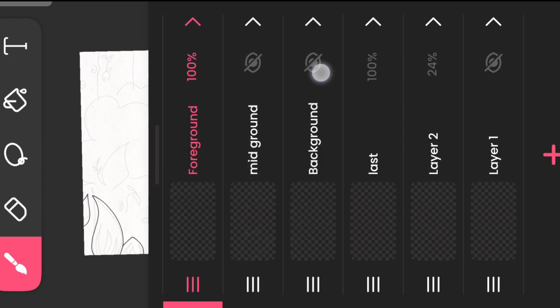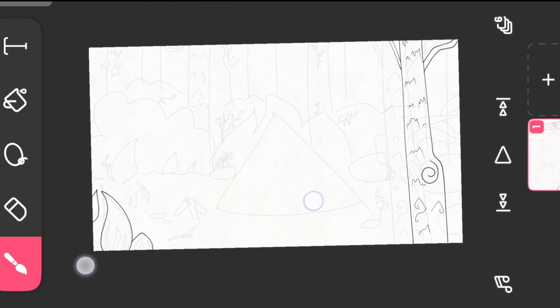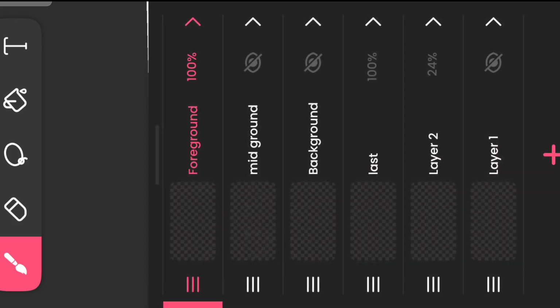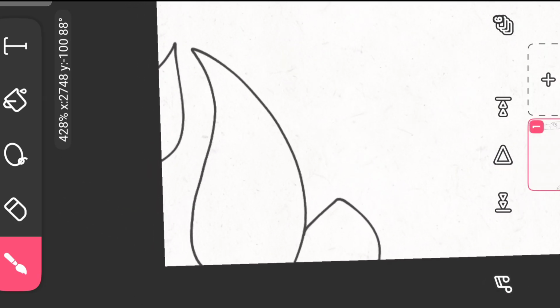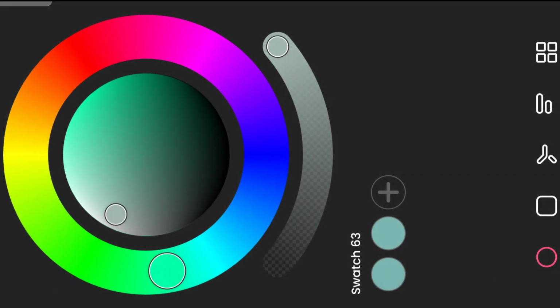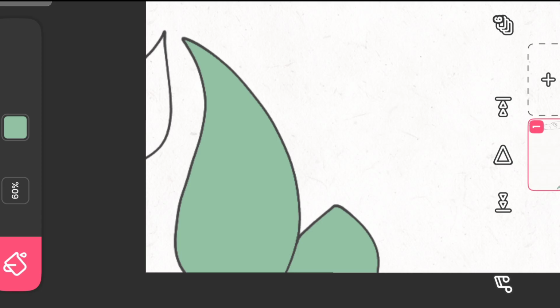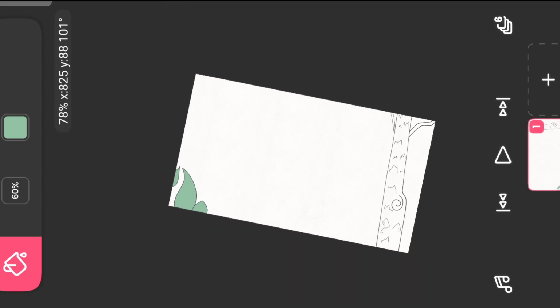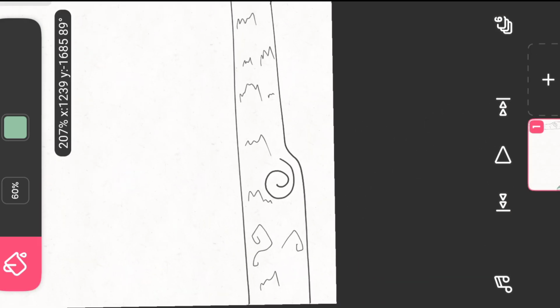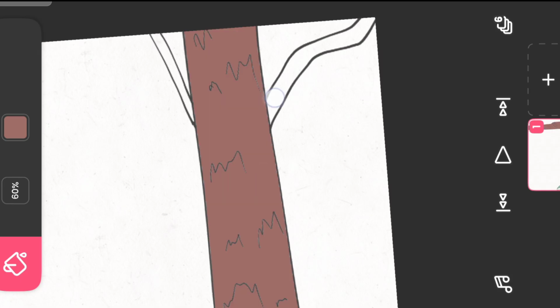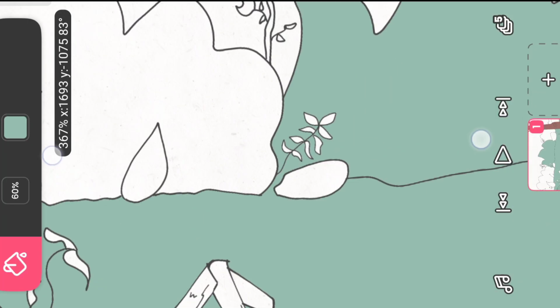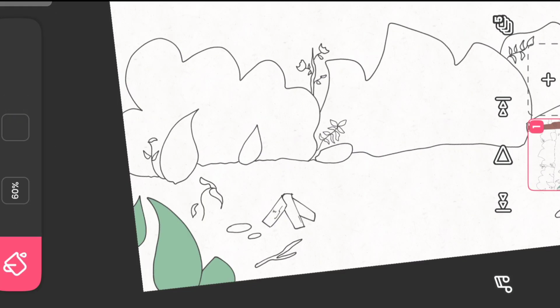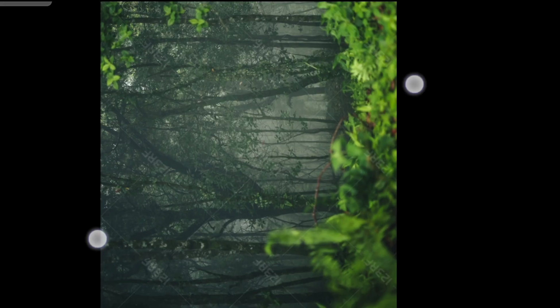We will start by coloring the objects in the foreground layer first. Now I would have to select colors for coloring the objects in the foreground layer. After coloring the foreground layer, we will start coloring the middle ground as well. I will go on selecting colors and dropping them to see which color fits.